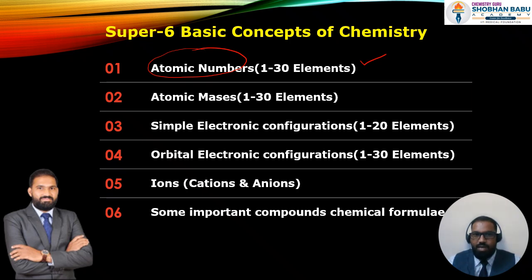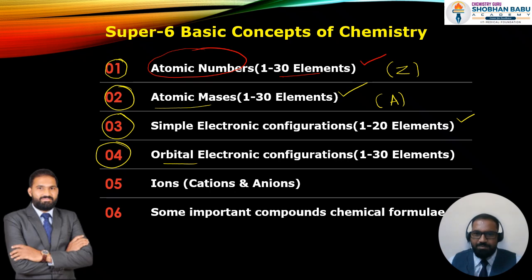Now, as I said, our first basic is learning the 1 to 30 elements. Our second basic is learning the 1 to 30 elements' atomic masses. The first one is the atomic number, which we represent with Z, and the second one is the atomic mass, which we represent with A. The third basic is the simplest electronic configuration, and our fourth basic is orbital electronic configuration, which is also one of the most important things where you have to pay your attention.